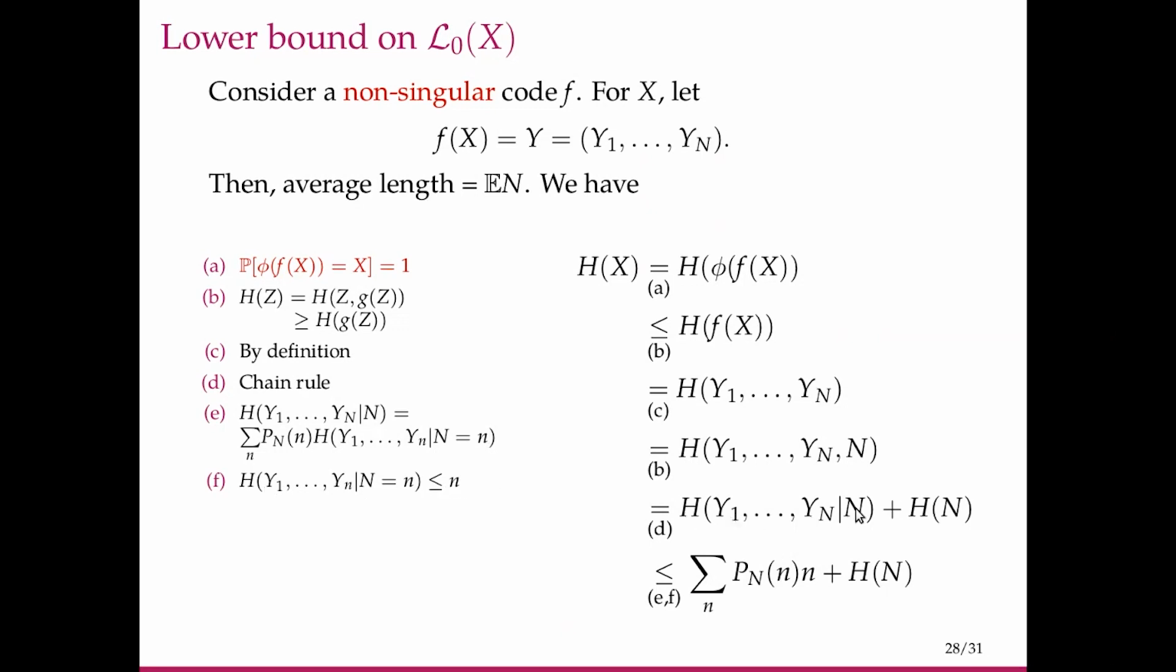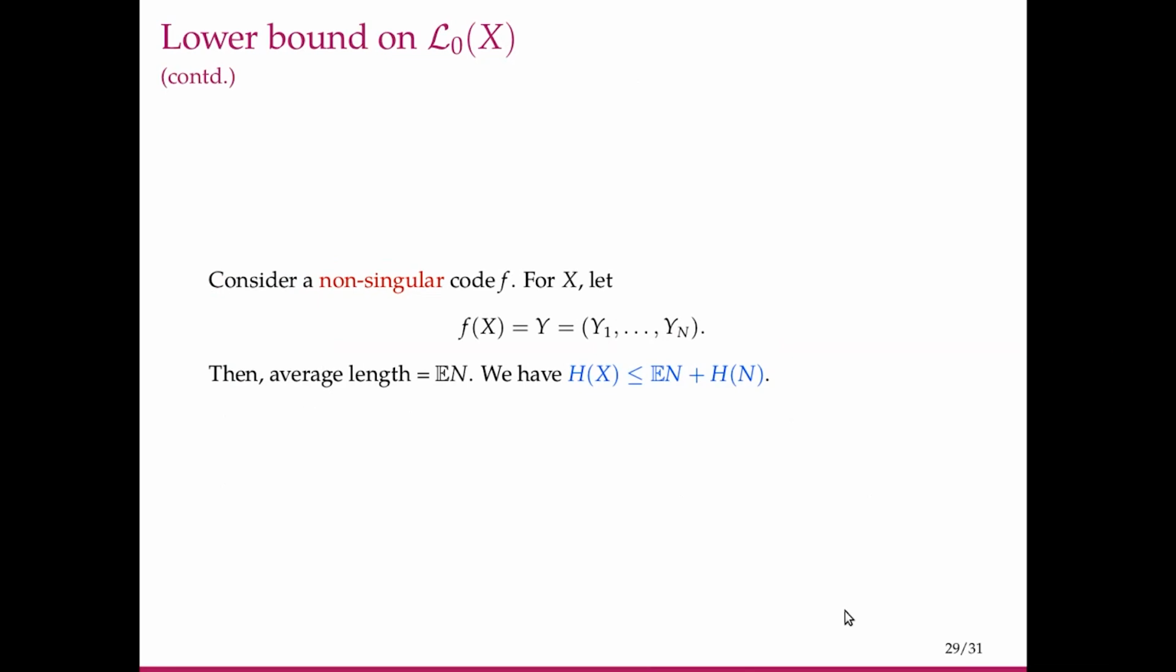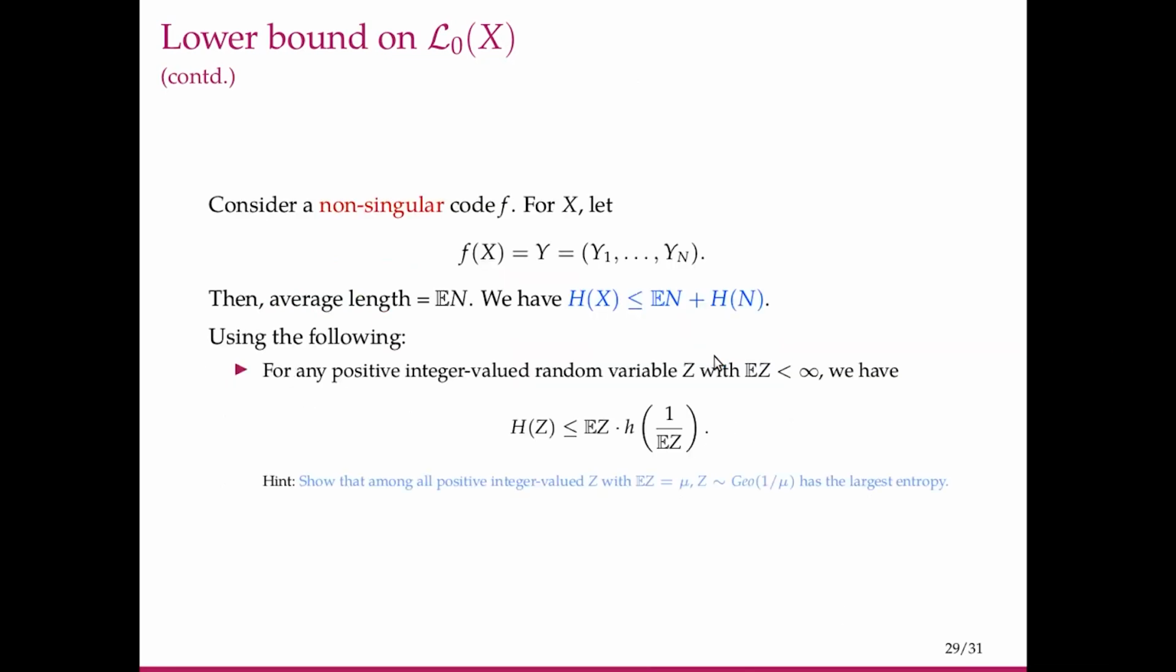So this h of y1 through yn given n is nothing but summation over n of p_N of n times n. So if we look at this closely, this is nothing but expectation of n plus h of n. So h of x is less than or equal to expectation n plus h of n. We'll carry that forward. We have obtained this.